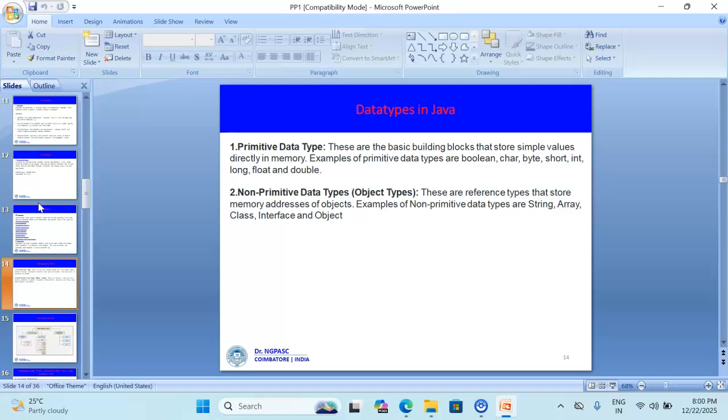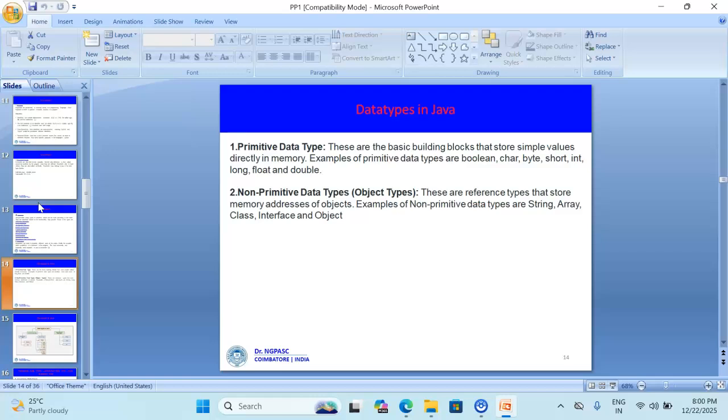Next we are going to see about the data type. Actually, a data type specifies the size and type of the value that a variable can store. Java is a statically typed language, which means every variable must have a declared data type before it can be used. It is broadly classified into two types, that is primitive data type and non-primitive data type.